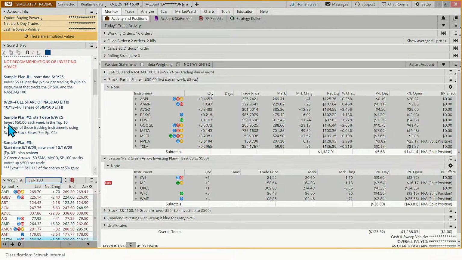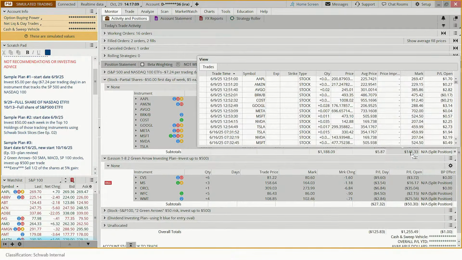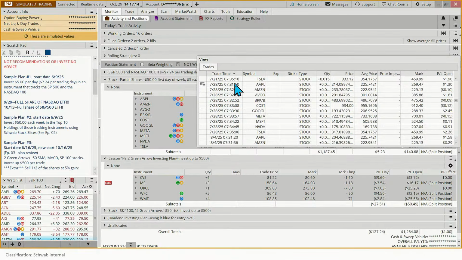And we're investing $50 at the start of every week in the top 10 holdings of those instruments that track the S&P 500 and the NASDAQ. And those are right here. And these stocks, we've been doing this really since the 9th or so of June. And I'll just kind of show you over here. If I click on the P&L open, you can see the different purchase dates over here on the left side.